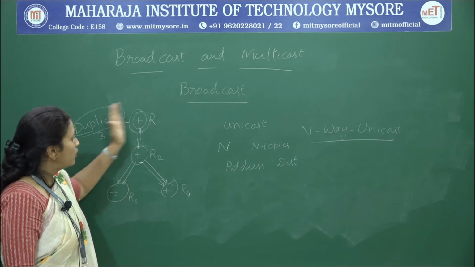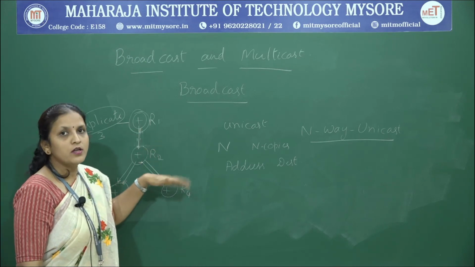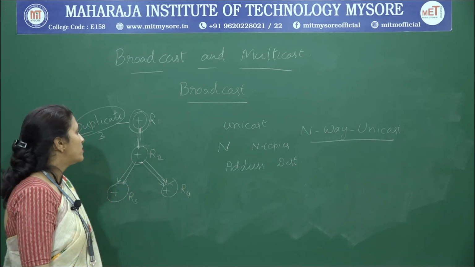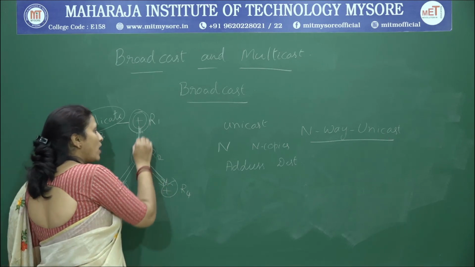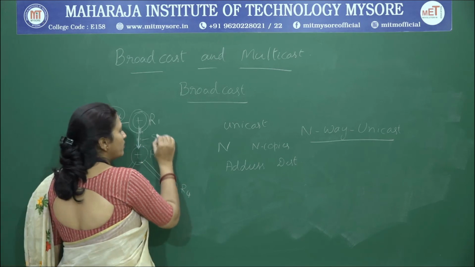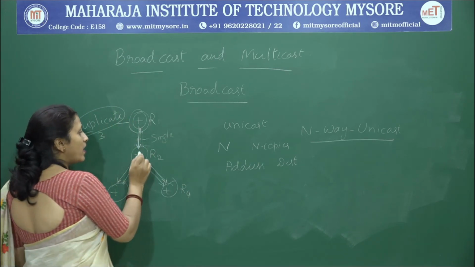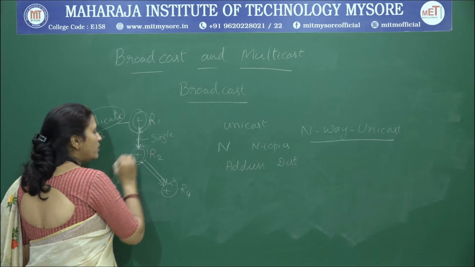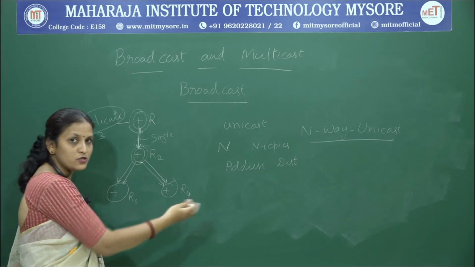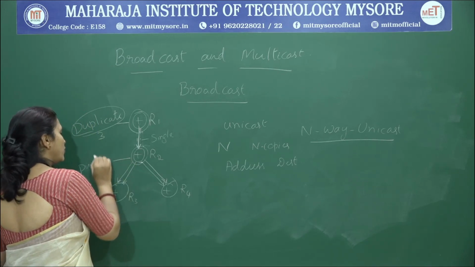So, in order to avoid this, we will have one more advanced way. What is that? From R1 to R2, a single packet will be passed. Then at R2, depending on the number of routers to which it has to deliver, we are going to make use of duplication.